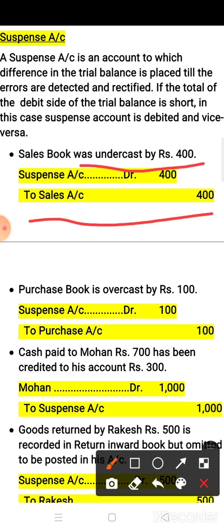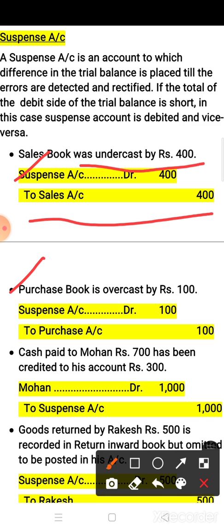Now what about the debit side? What do we have to write on the debit side? We have posted to sales 400 because here it is a one-sided error, and as we know the dual aspect concept, we have to make both sides equal. So this difference, where the debit side is short, we have to fill with the suspense account. Suspense account debit 400. Okay children.